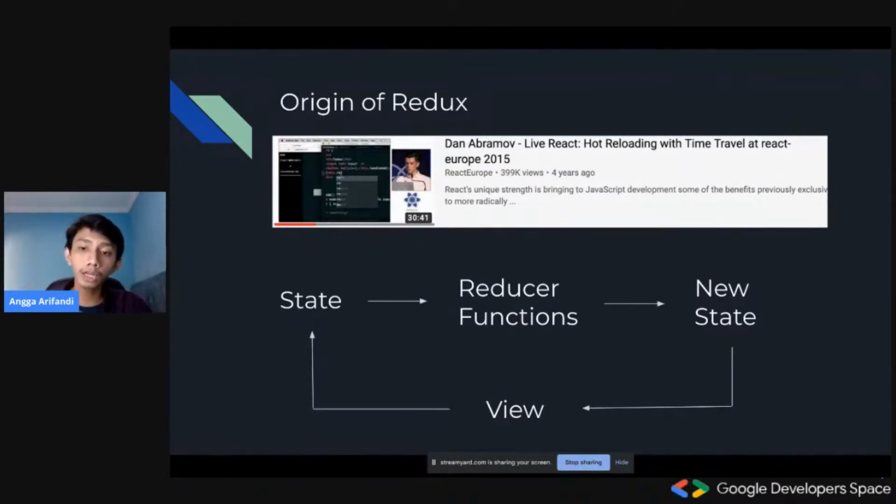And then that new state would be published into the view or widget, so that the view can get that new state and then display something. For example, we could show a switch that is being shown on and off or something like that. Basically, Redux works like this, so you wouldn't need to put a lot of thought in this. It's as simple as this.